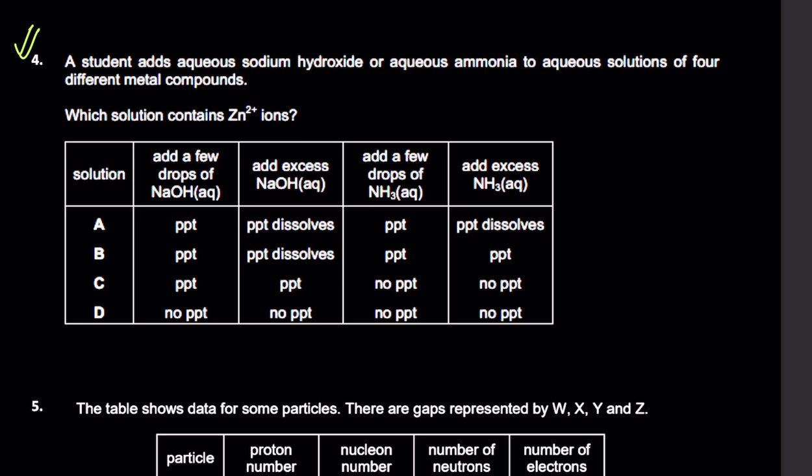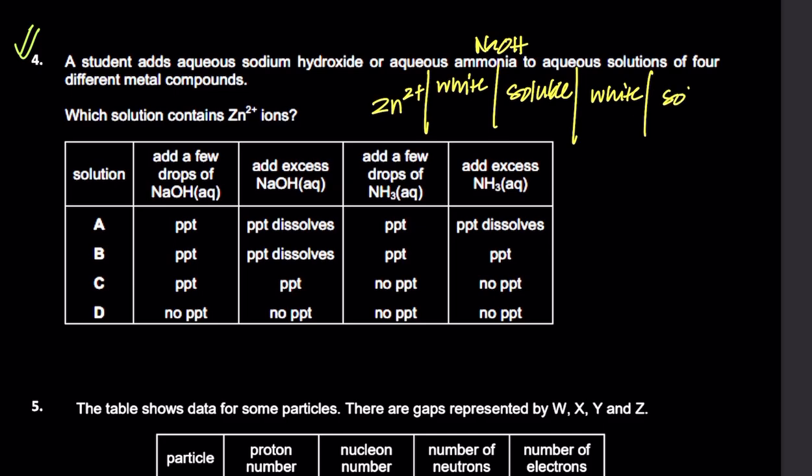So it's saying zinc 2+. Zinc 2+ के लिए बहुत आसान सी बात है. Zinc 2+ would give you a white precipitate with a few drops of aqueous sodium hydroxide, then it is soluble, and similar is the case with aqueous ammonia, right? For aqueous ammonia also, a few drops gives you a white precipitate and it's soluble, which means that it forms a colorless solution in excess. Aqueous ammonia is also NH3 aqueous. Both are correct, ठीक है?